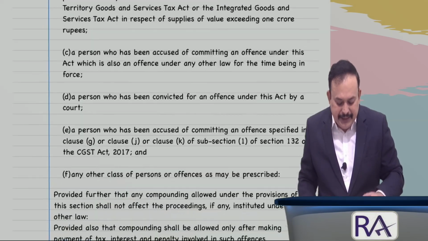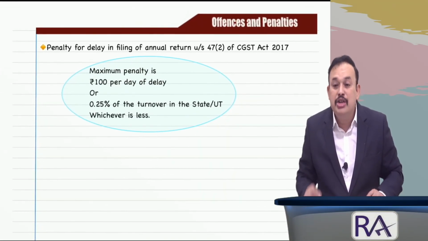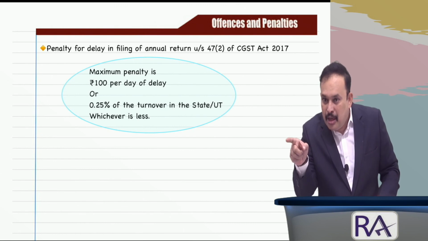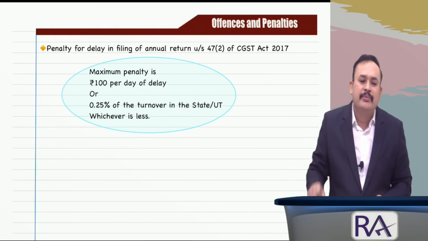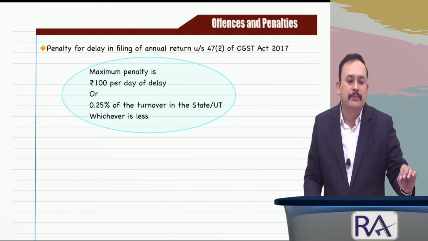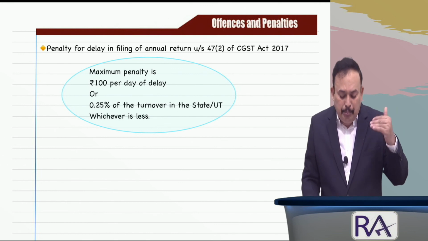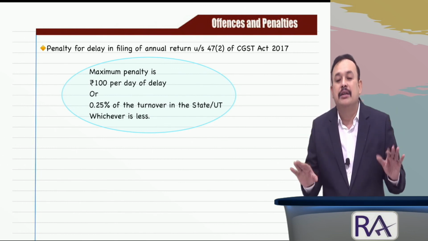Further, we referred here also, in the case of offences and penalties, to delay in annual return filing. Penalty under section 47 subsection 2 is as follows. The maximum amount of penalty is 100 rupees per day of delay or 0.25% of the turnover in the state, whichever is less.